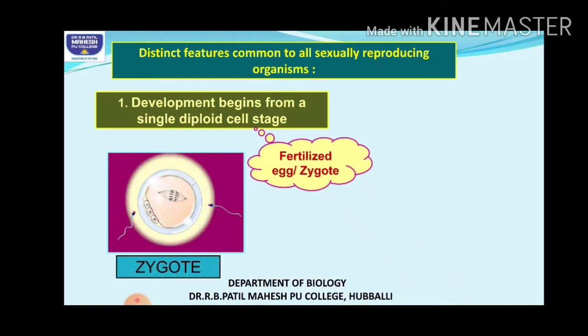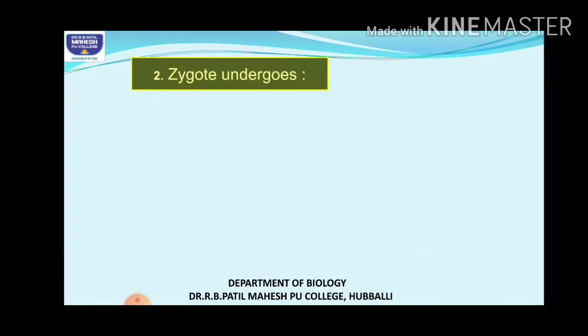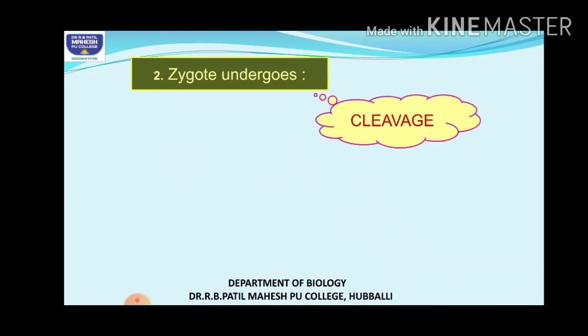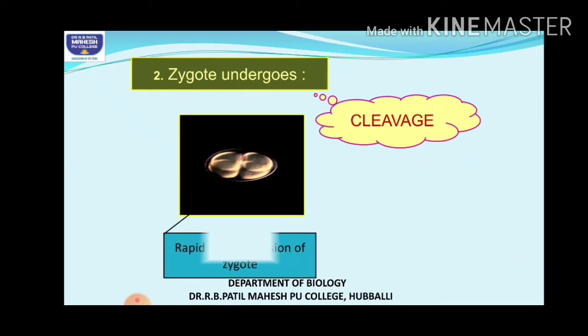Any organism starts from a single cell, a diploid cell, that is the zygote. Next, what is the next stage of development? The zygote undergoes cleavage. What is cleavage, students? It is nothing but repeated mitotic divisions.